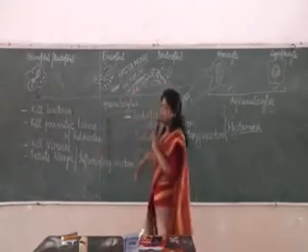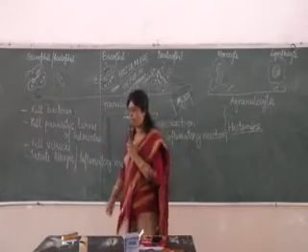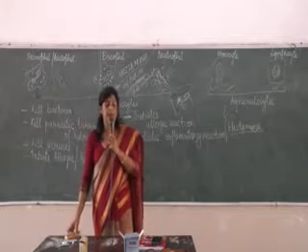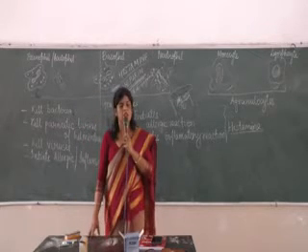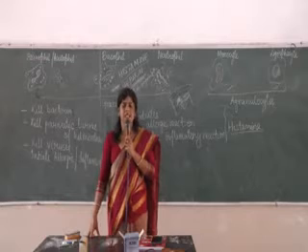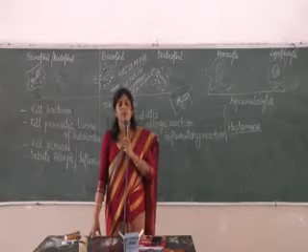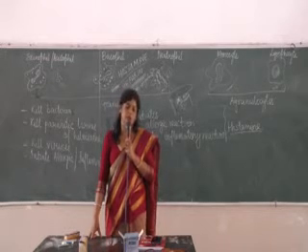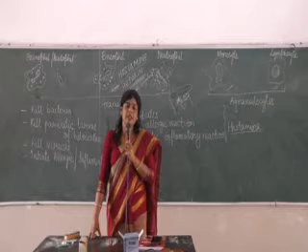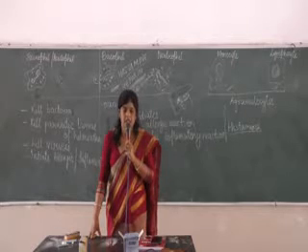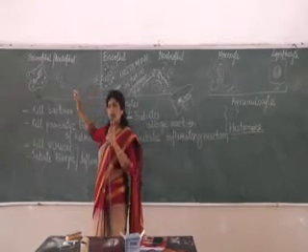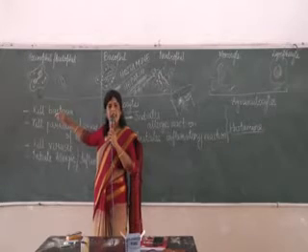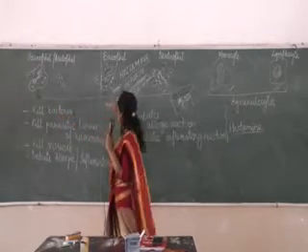Now we come to neutrophils. Neutrophils are the blood cells which constitute almost 60% of the total WBC. Eosinophils and basophils are very less in number, 1% or even less of the total WBC.